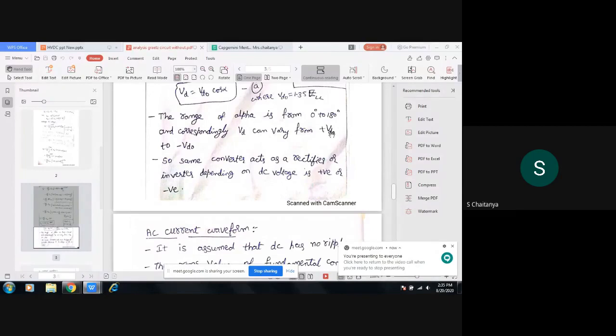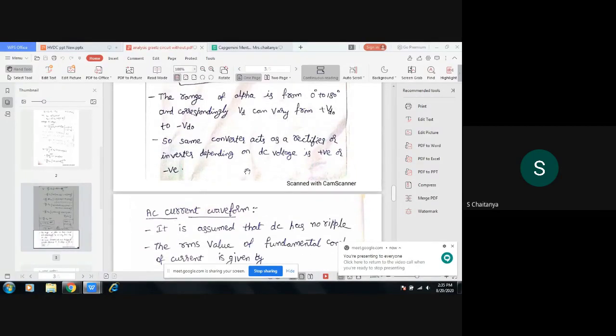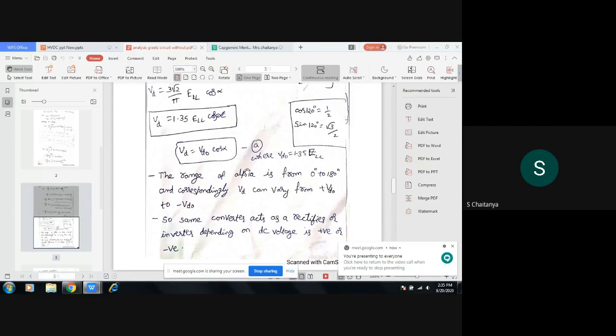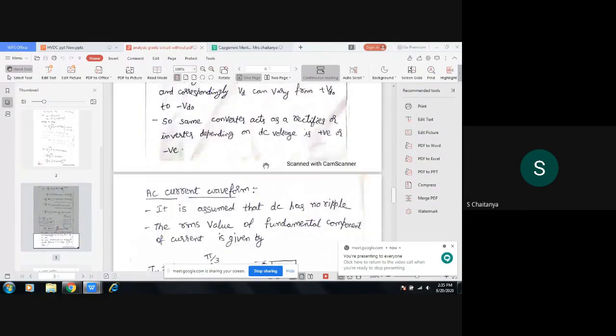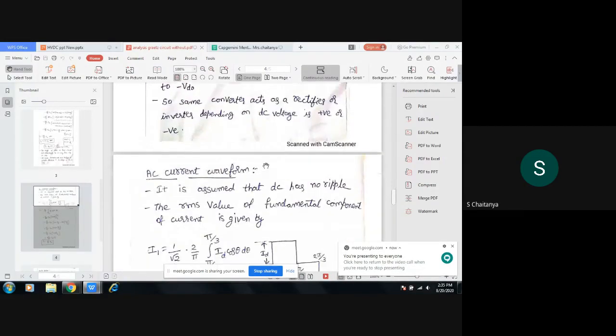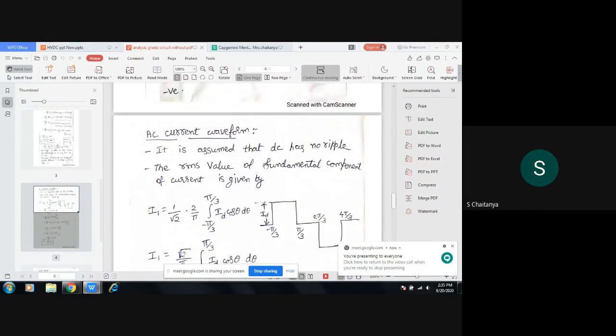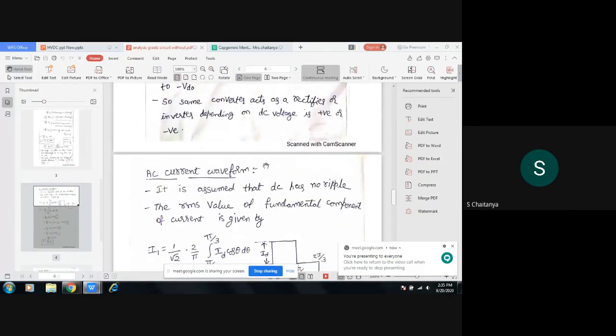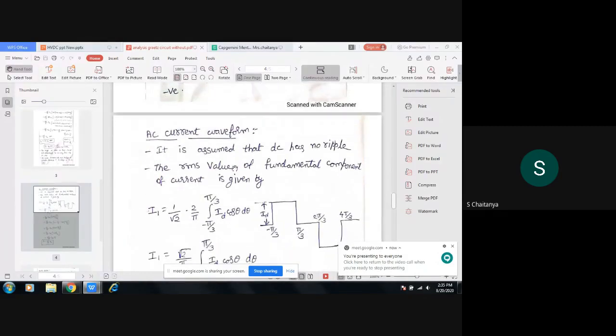So the same converter station will be acting as both rectifier and inverter. That is the output DC, average DC voltage, VDC, output DC voltage of a 6 pulse converter. This is under the without overlapping condition. The with overlapping condition will be different.